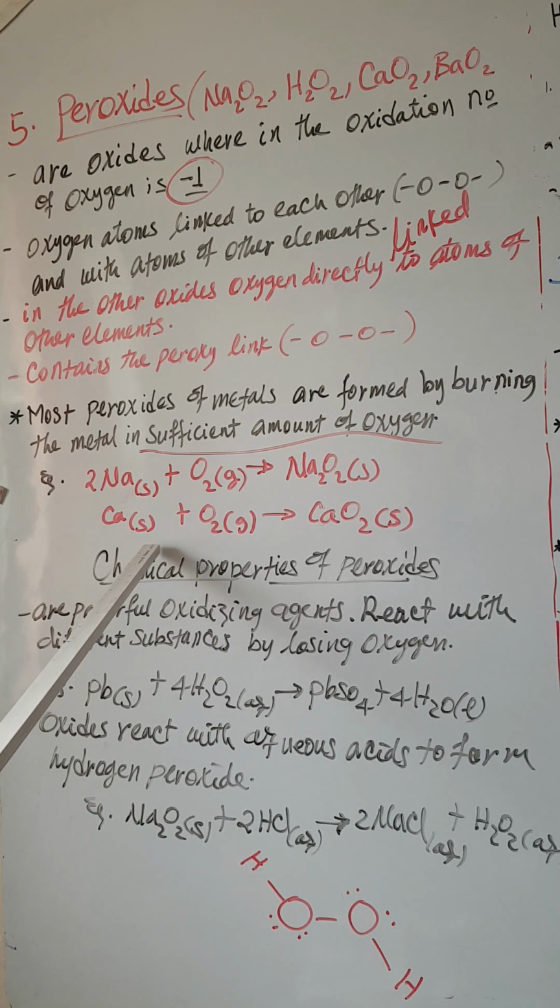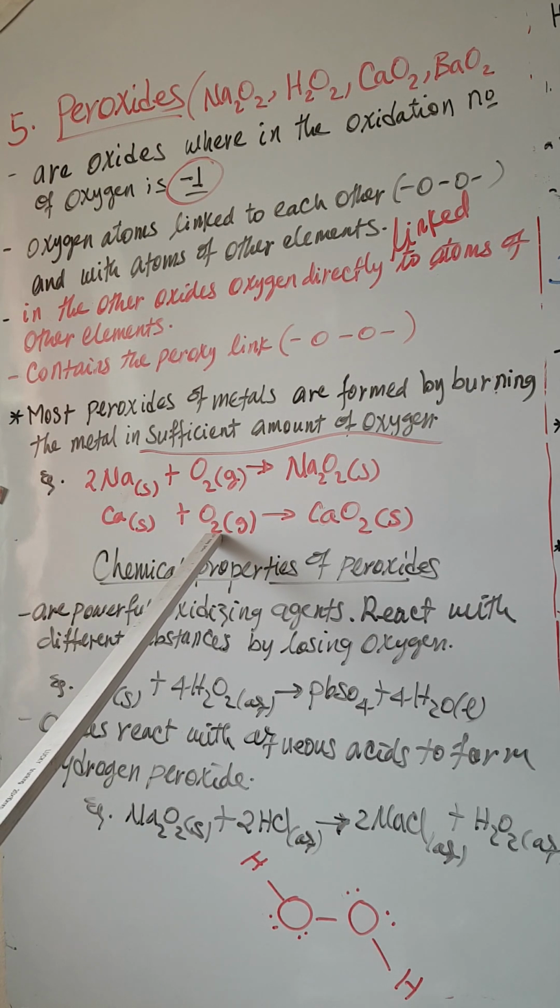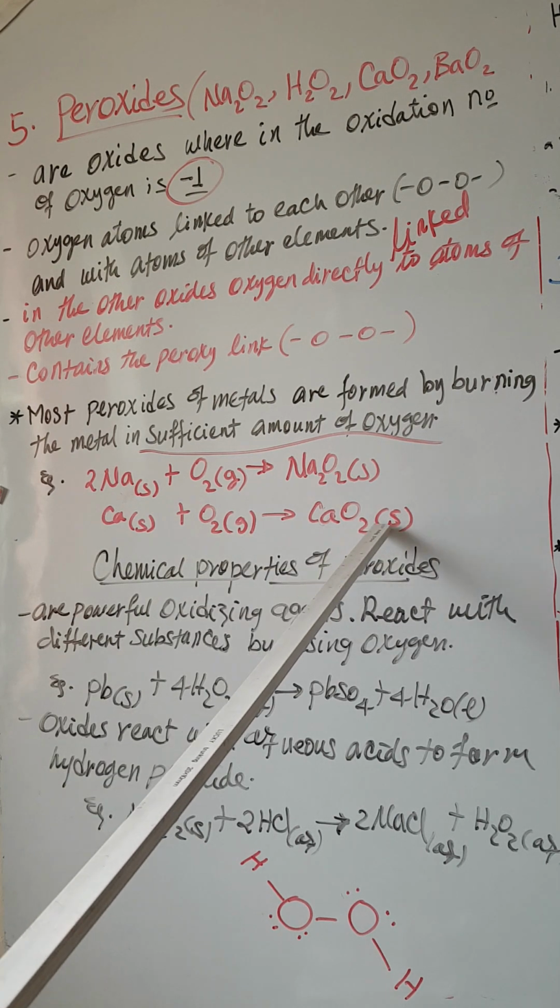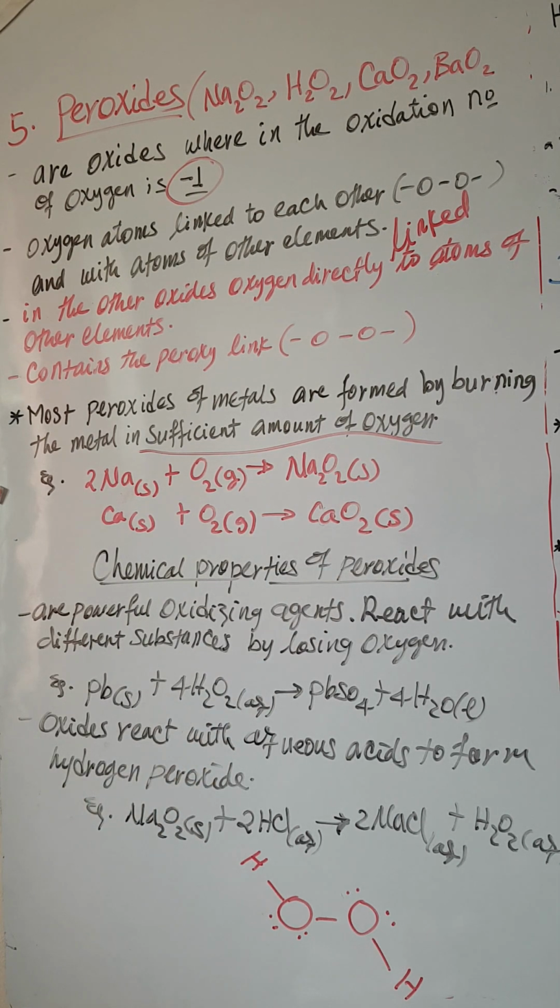Again, solid calcium reacts with oxygen gas to form calcium peroxide. So burning metals in sufficient oxygen may form peroxide.